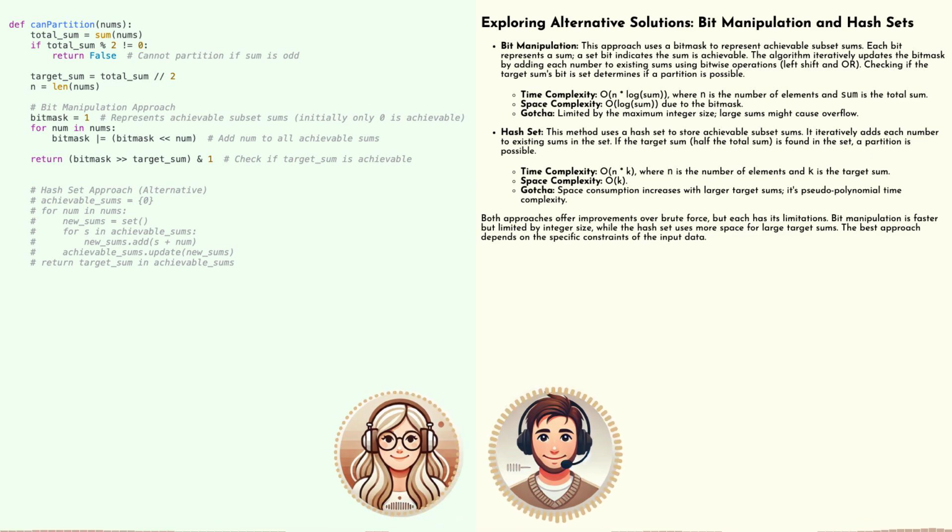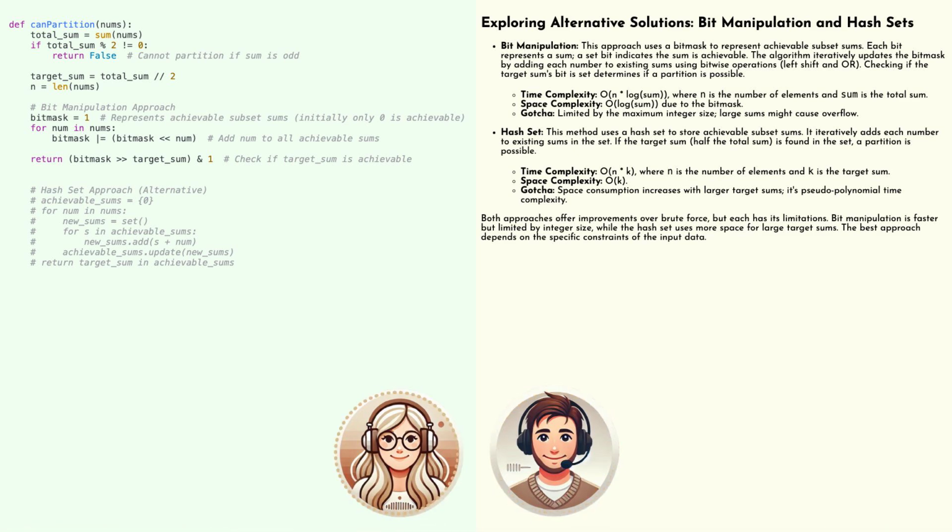Bit manipulation always sounds a bit intimidating to me, like something out of a hacker movie. How do bits help us solve this partition problem? It's not as complex as it sounds. Instead of arrays or tables, we use bits to represent which sums are achievable. Think of it this way. Each bit in a binary number corresponds to a possible sum.